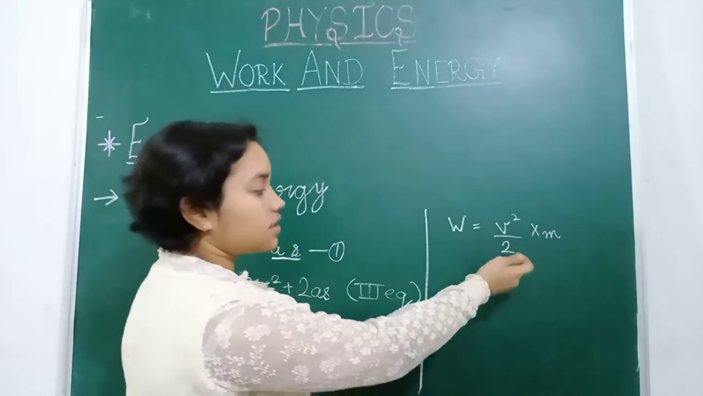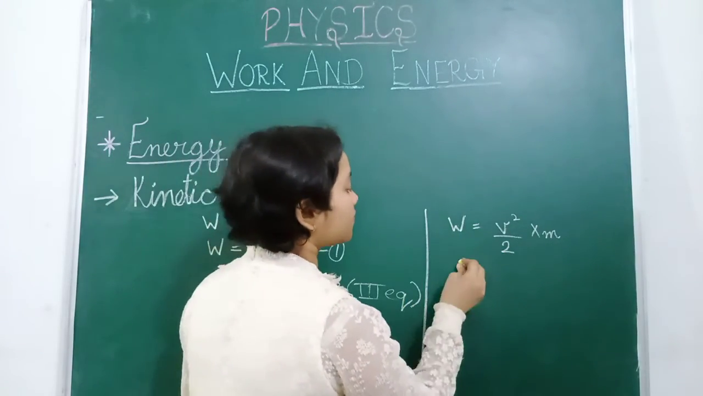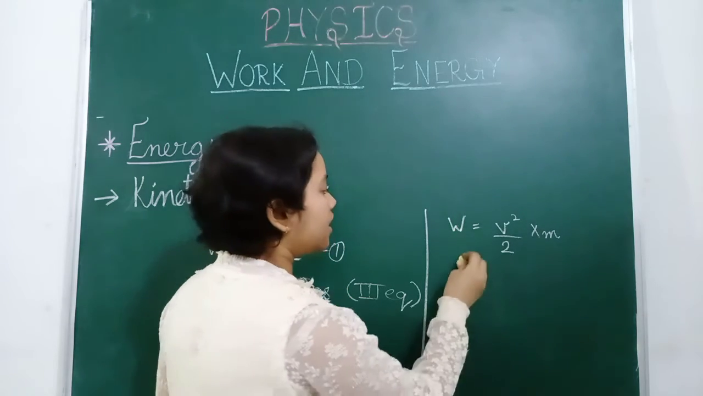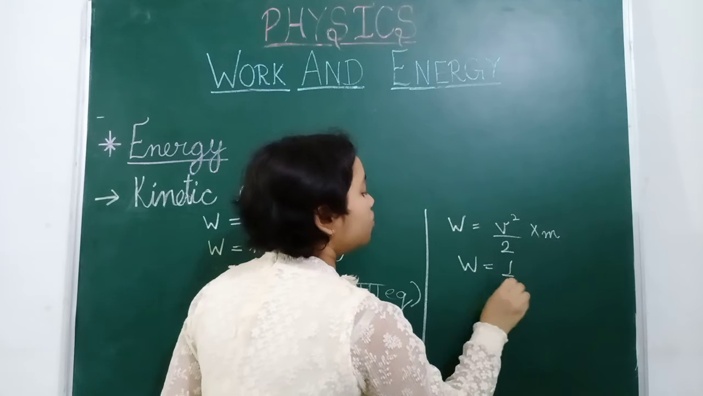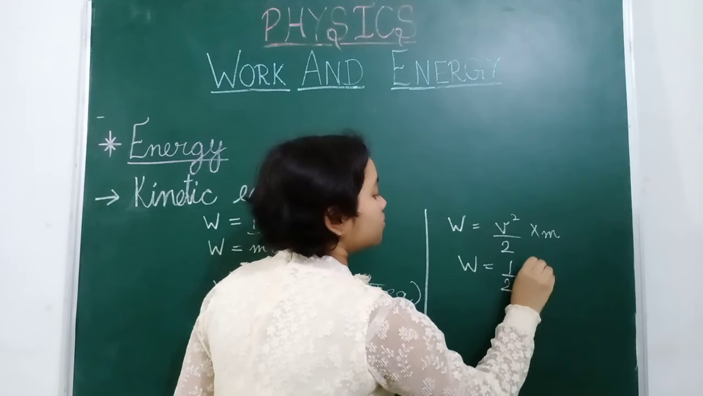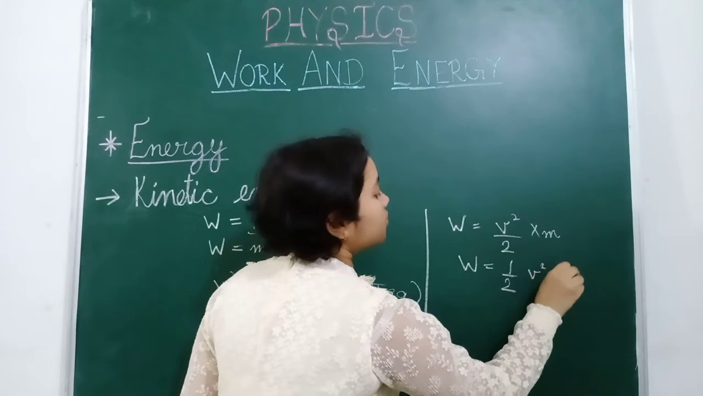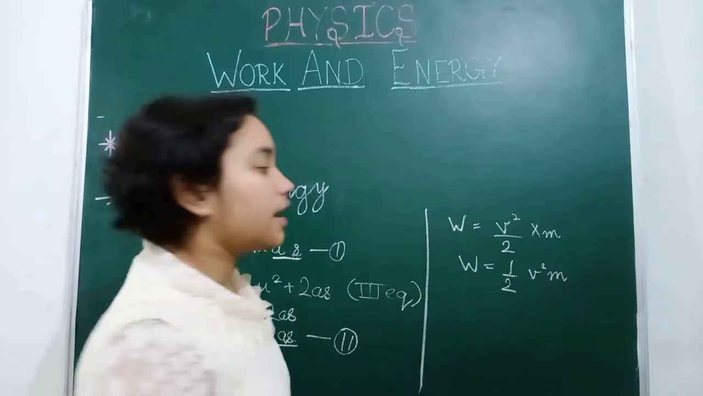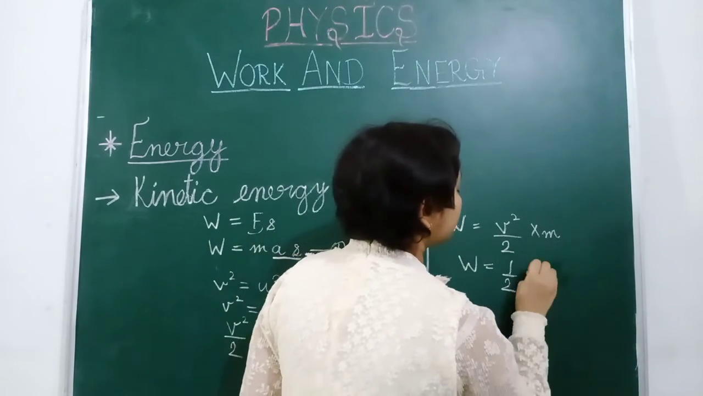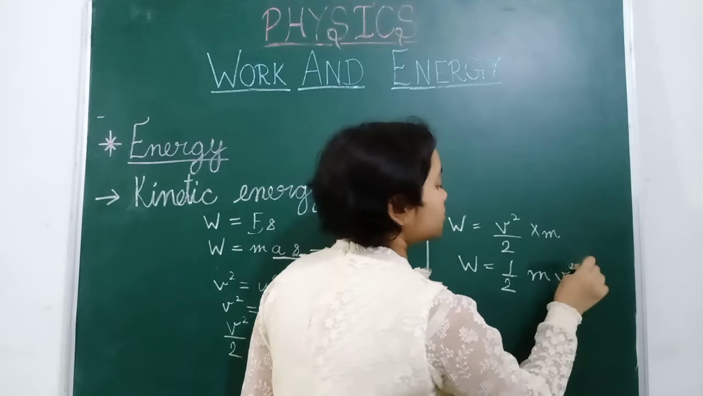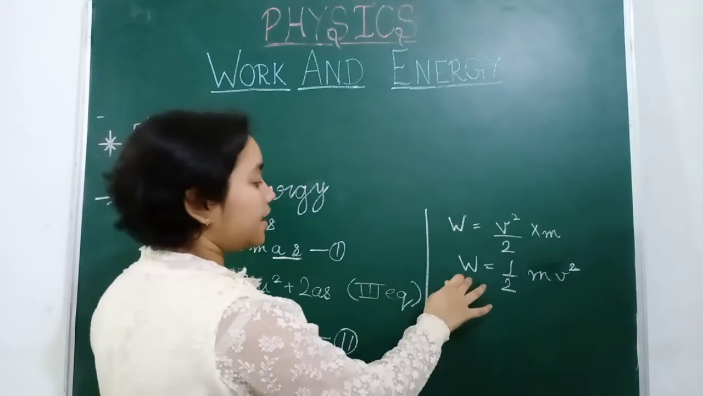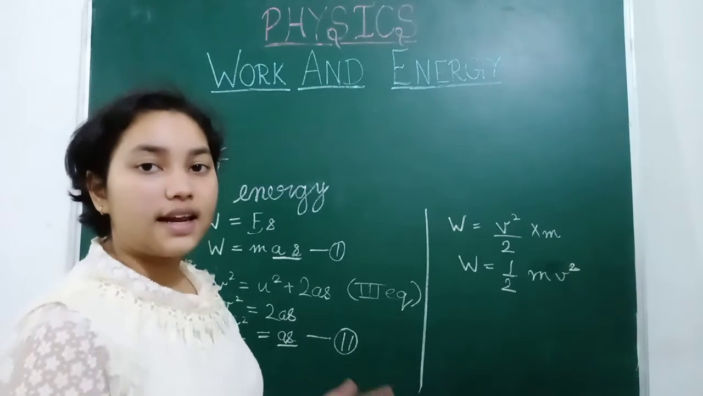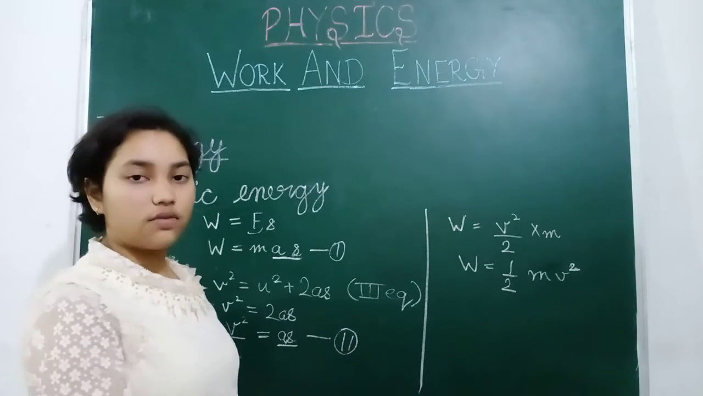Now we can write this 1 by 2 as it is. So w is equal to 1 upon 2, or half, mv square. So this is the formula, and in place of work, as we have learned, energy is the amount of work done.